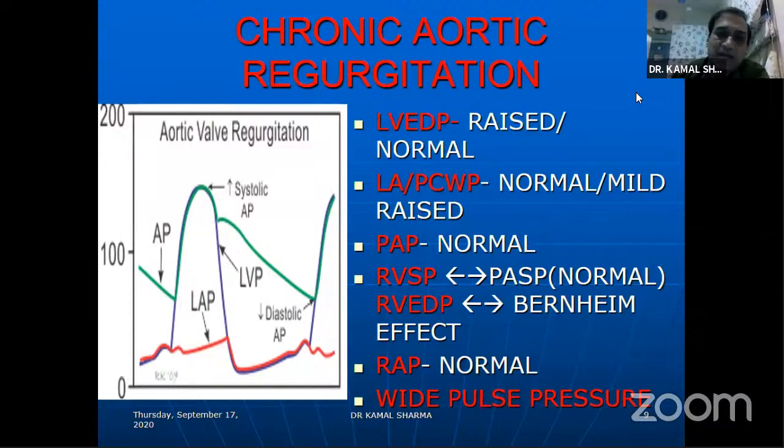will cause the LV to dilate as a compensatory mechanism to maintain the pressure loads, and hence the LV-EDP usually is raised to some extent but is compensated initially by dilatation. Once the ventricle starts failing, EDP will start rising further, and the wedge pressures are usually normal or mildly raised. PA pressure, RVSP, RVDP all will remain normal unless the Bernheim effect, as I mentioned. And of course, the RA pressure will remain normal, and the pathognomonic finding would be signs of wide pulse pressure.